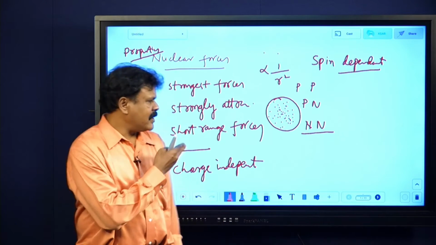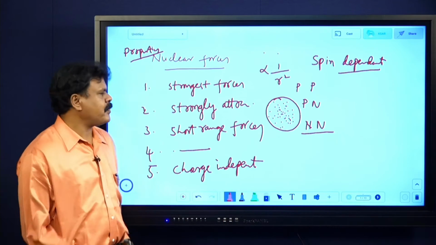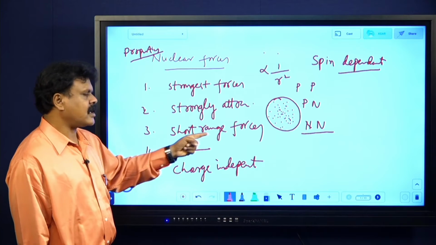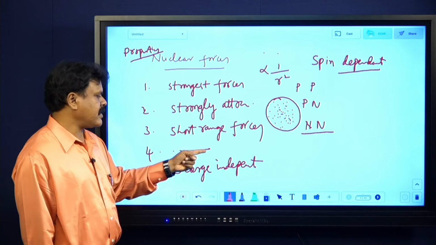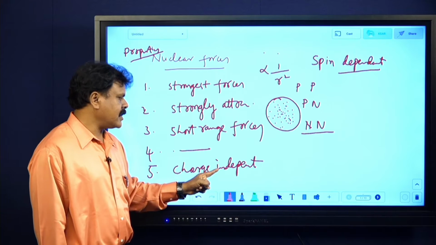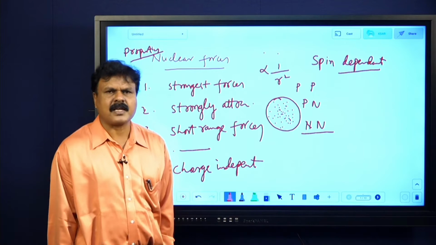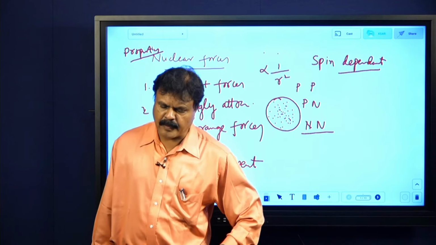These are a few properties to remember. They are the strongest forces, strongly attractive, short range forces, they do not obey the inverse square law, they are charge independent, they are spin dependent, and they have a property of saturation. Try to remember those things.